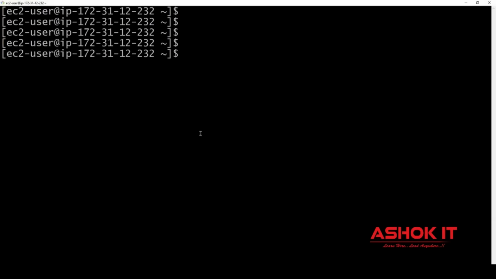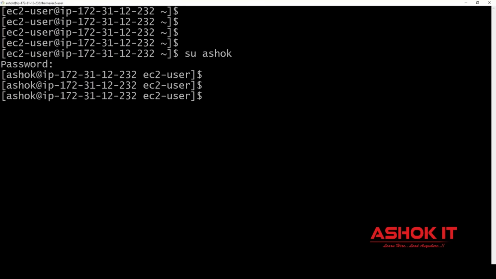Now I want to connect with this Linux machine as Ashok. Can you tell me how to connect with this Linux machine as Ashok directly? cd space tilde symbol. Currently I connected with this machine as EC2 user. Now I want to connect with this machine as Ashok user. Okay. su Ashok. What is the meaning of su? Switch user. It will ask for the password. Okay, I'm giving my account password. Then I connected to this machine as Ashok.